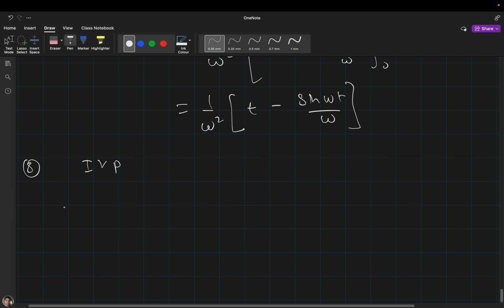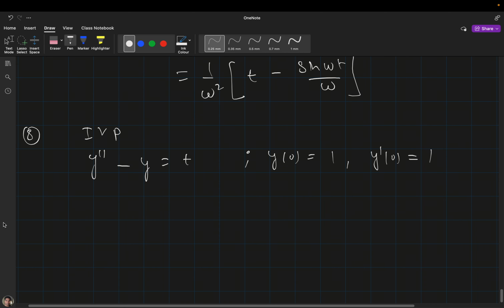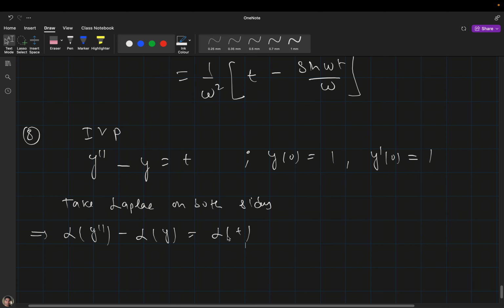Okay, let's solve one initial value problem of the differential equation y double dash minus y equal to t, and we have initial conditions y(0) equal to 1 and y dash (0) equal to 1. To solve this differential equation, first we have to take Laplace on both sides. So the Laplace of y double dash minus Laplace of y equal to Laplace of t.